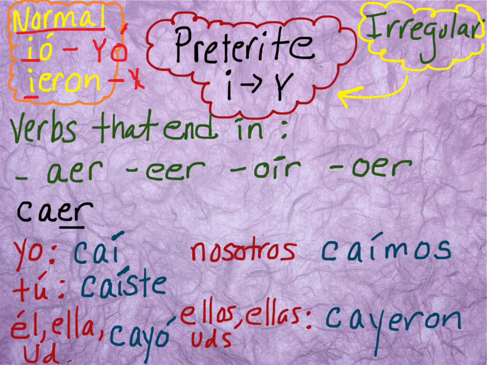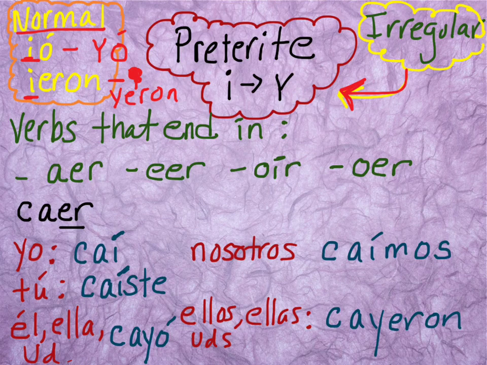I'll try to write that. I'll write it down here, -yeron. Scratch this one out. So that's why these are called I to Y. It's the I in the old regular preterite ending that's changing to a Y in these irregulars. So this is considered kind of an irregular formation.